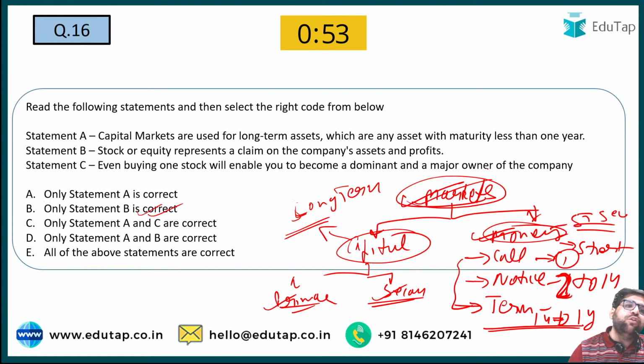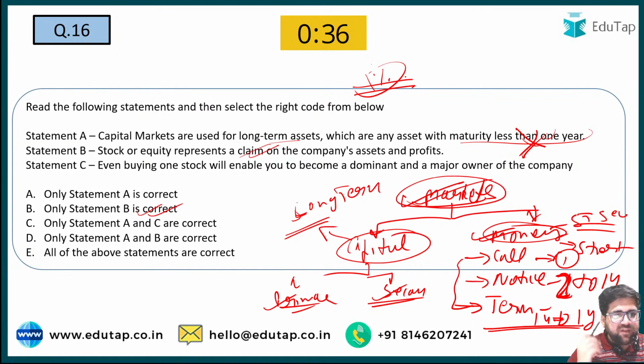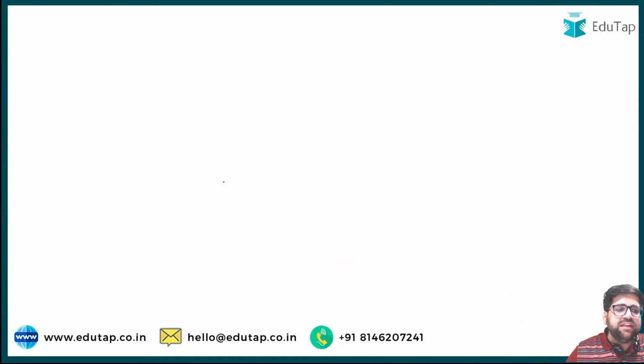Now coming back to the question, capital markets are used for long-term assets which are assets maturing less than 1 year. This is incorrect. We have just discussed it right now. Stock and equity represent a claim. Yes, they represent a claim. If I own 1% of the stock of the company, then a certain part of the company will be with me. Statement C, even buying one stock will make you dominant? No, you will be a passive shareholder. So therefore, statement B is only correct.